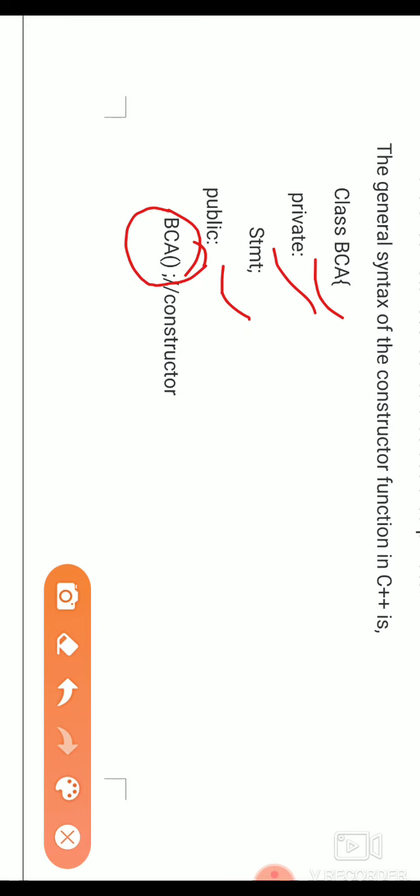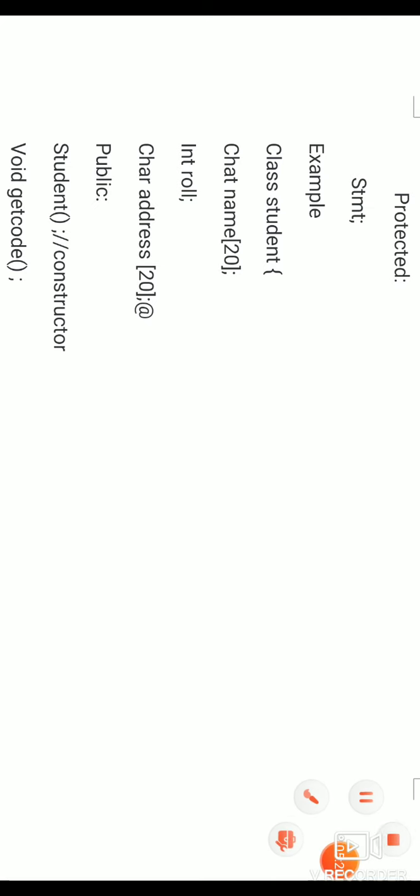BCA is also a function declared under the public access specifier. Here BCA is a function, it is also called a constructor, and it is the same as its class name. So you look at the syntax of a constructor, and next we look at an example based on a constructor.